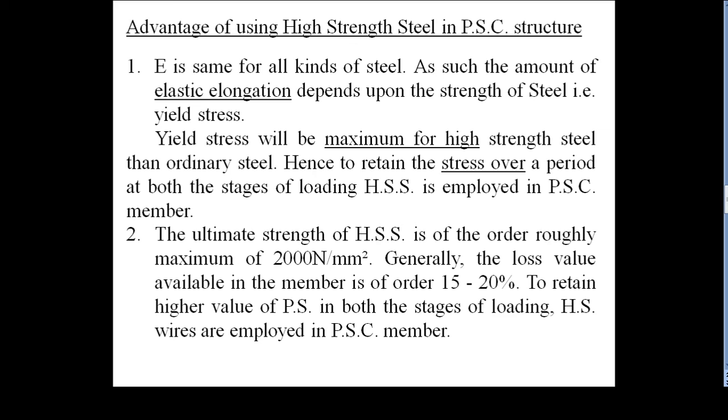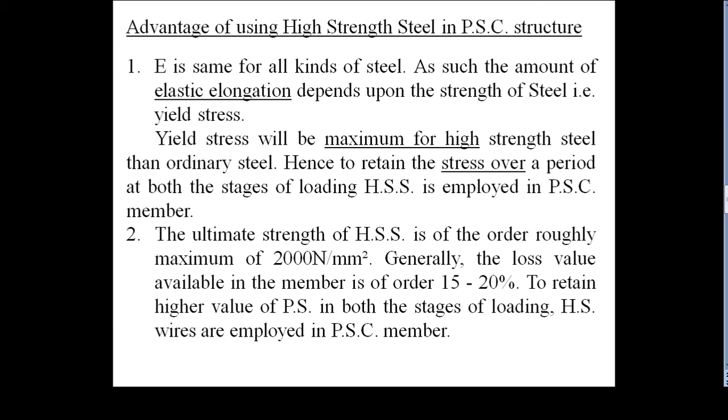Then the ultimate strength of high strength steel is of the order of roughly a maximum of 2000 Newton per mm square. In that case, the loss value available in the member is generally of the order of 20 to 50%.